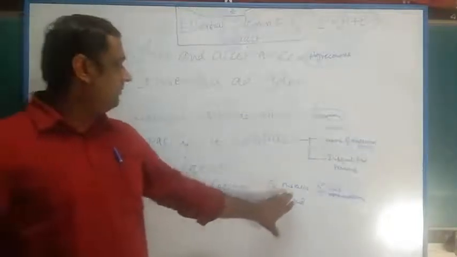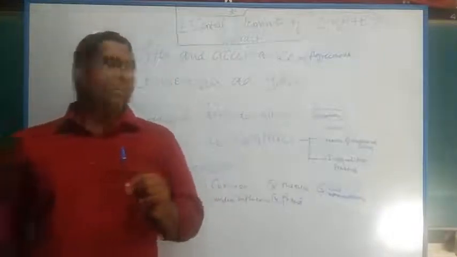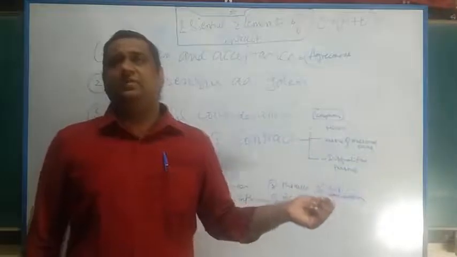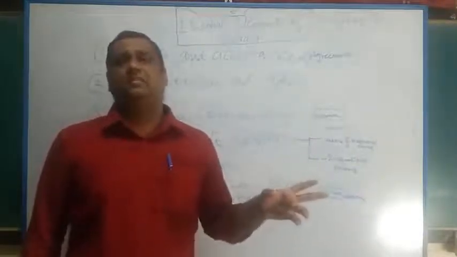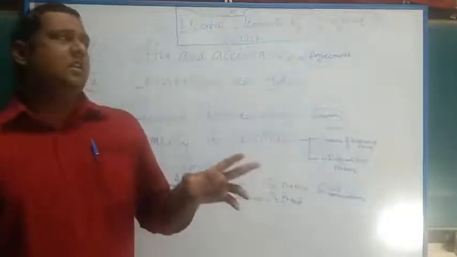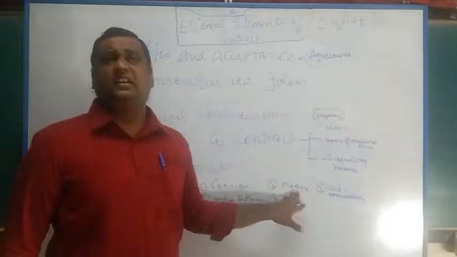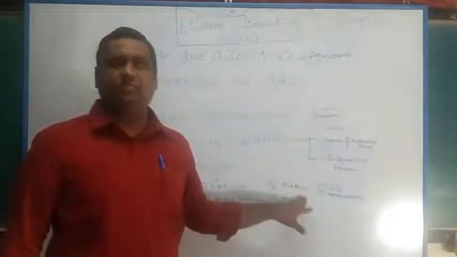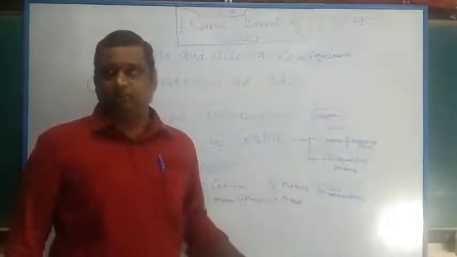Okay. Then comes mistake. The third part is mistake. Under the law of contract, which is the third exception to free consent, mistake is generally classified into mistake of law and mistake of fact. There are two categories: mistake of law and mistake of fact. Mistake of law is generally not recognized for a person who says that he does not know the law. The law has to be known to every citizen of India if he is born as an Indian citizen.